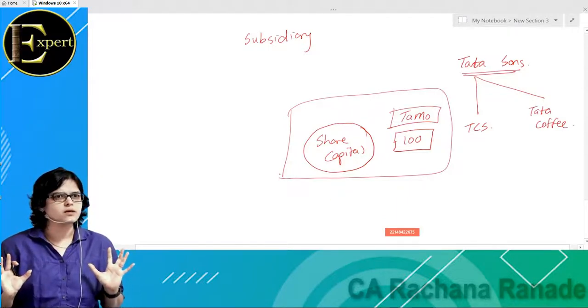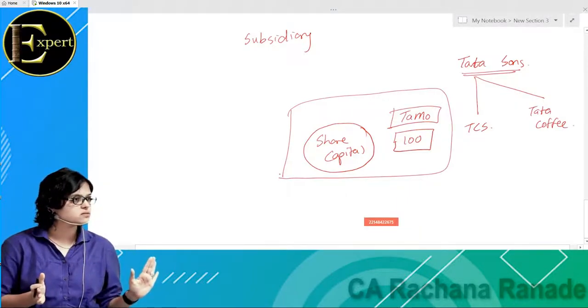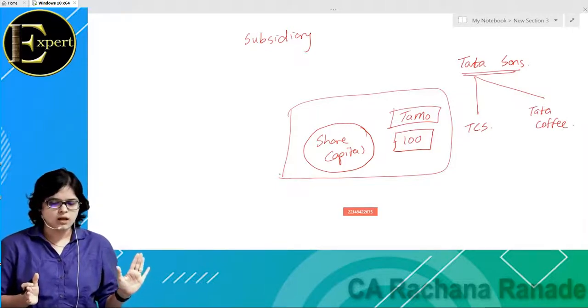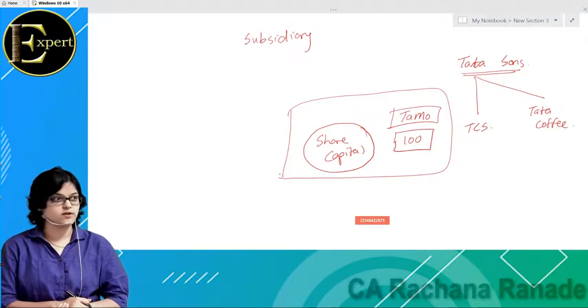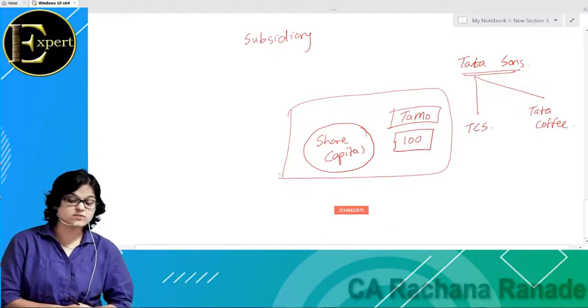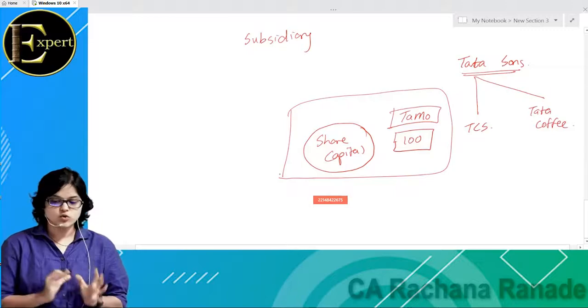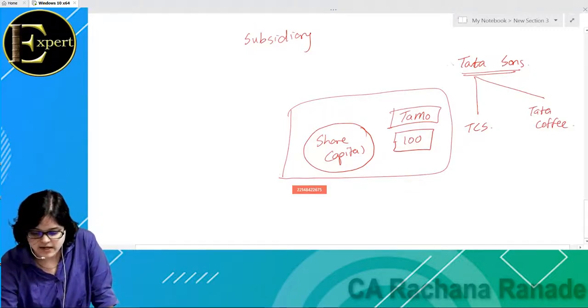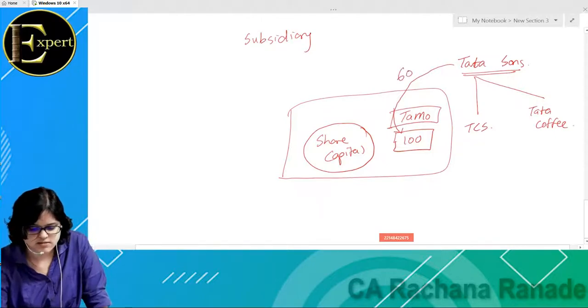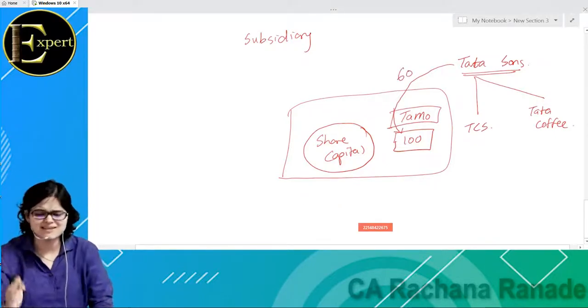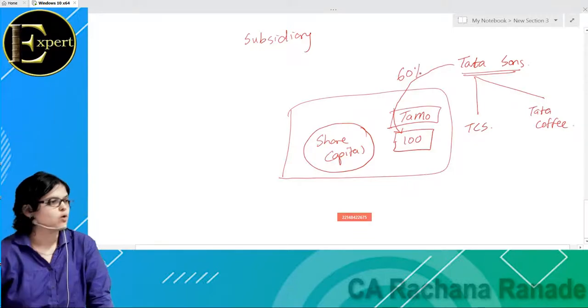Maybe after 2-3 years, Tata Sons says, Tata Motors is doing really well. We should make an investment in Tata Motors. So what Tata Sons does is that Tata Sons purchases 60 shares, 60% I can say of the main capital of Tata Motors.